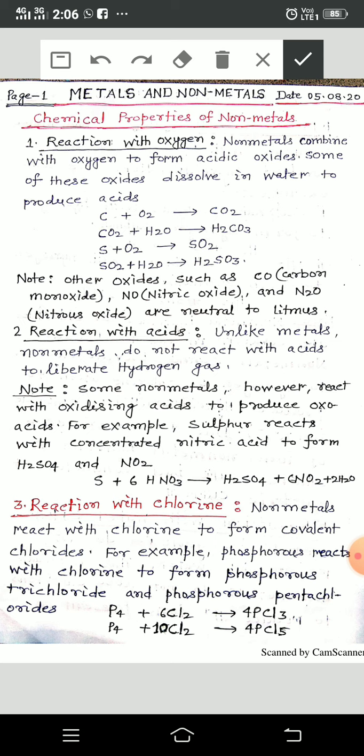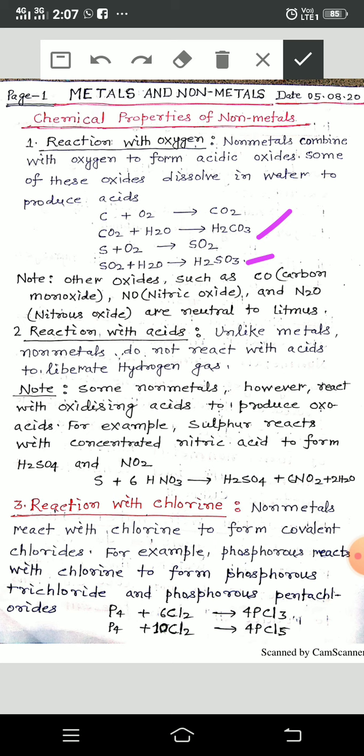When CO2 dissolves in water, it produces carbonic acid. When SO2 dissolves in water, it produces sulfurous acid. When sulfur trioxide dissolves in water, it produces sulfuric acid. When phosphorus pentoxide dissolves in water, it produces phosphoric acid. When nitrogen dioxide dissolves in water, it produces nitric acid. So this is the meaning of the corresponding acids.